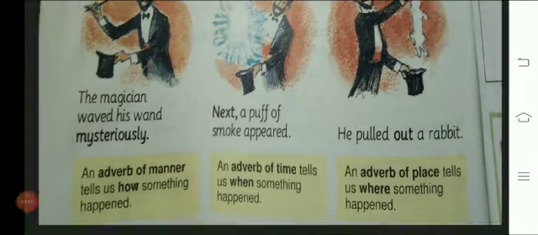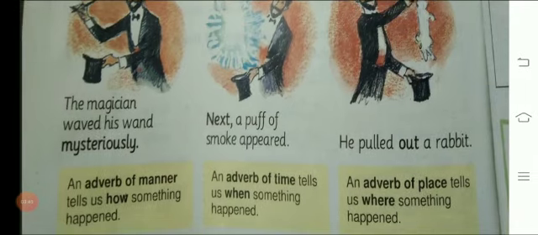You can see under the examples it is written that an adverb of time tells us when something happened, like when a puff of smoke appeared. So next is an adverb of time.